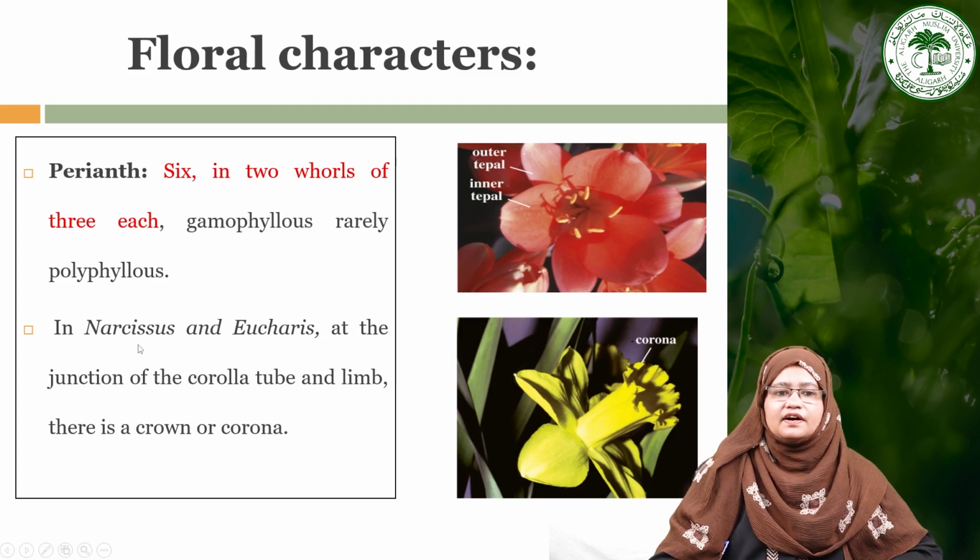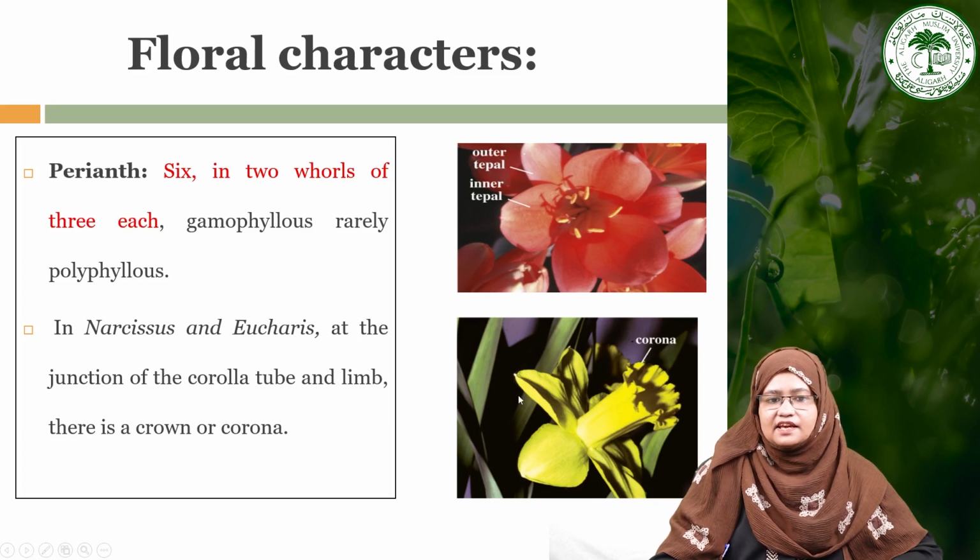In the case of Narcissus and Eucharis, at the junction of the corolla tube, there is a limb and a crown, which is called the corona. So you can see here these are the tepals or perianth, gamophyllous, and at the junction there is a formation of a corona, a crown.